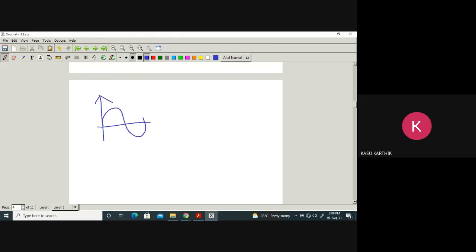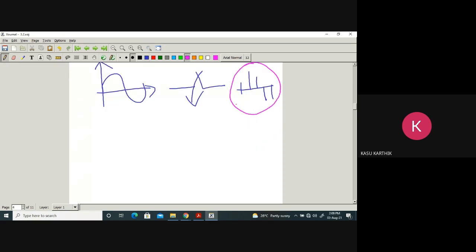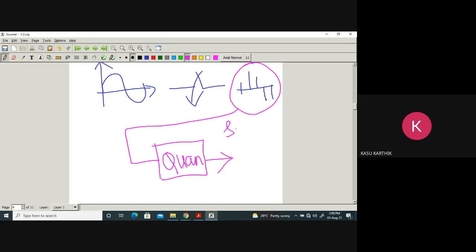We sample it, and we get this portion. This sampled signal is given to the quantizer. So the input to the quantizer is the sampled signal.